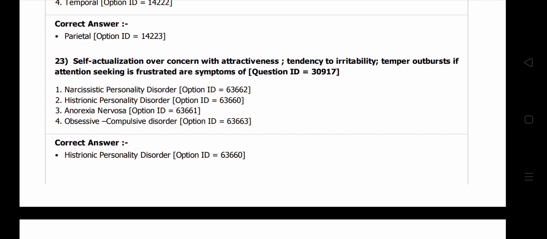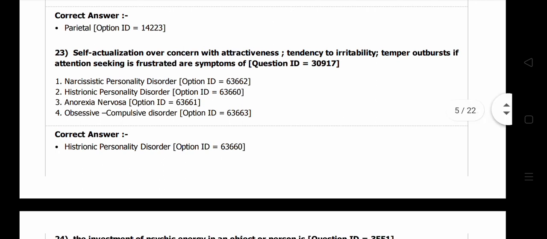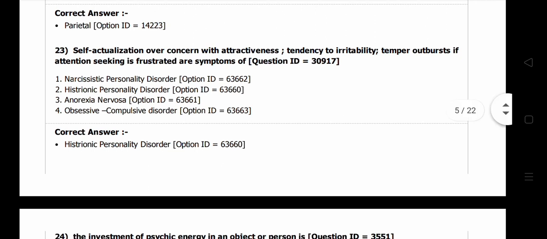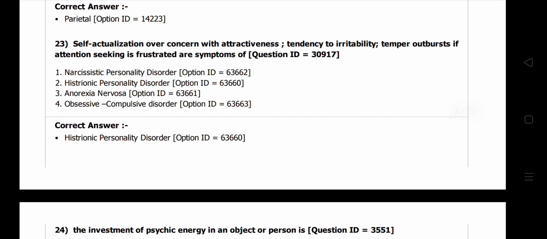Self-dramatization, overconcern with attractiveness, tendency to irritability and temper outbursts if attention seeking is frustrated, are symptoms of what? Generally there are some categories of qualities, or you can say symptoms, characteristic of a person.